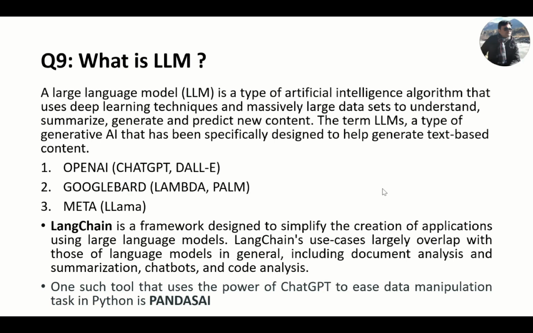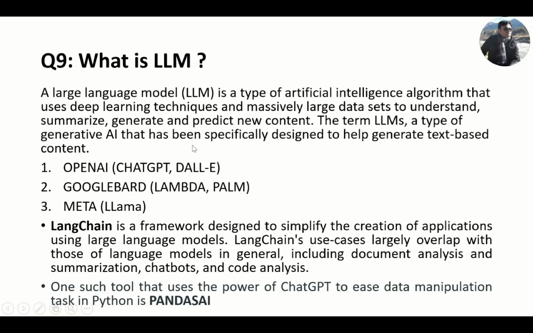This is very much important, and nowadays it is very much prevalent and very much helpful to create any application. You have heard about ChatGPT. So this is the OpenAI model. It is capable of doing so many use cases, and it is able to solve so many problems in the IT industry.